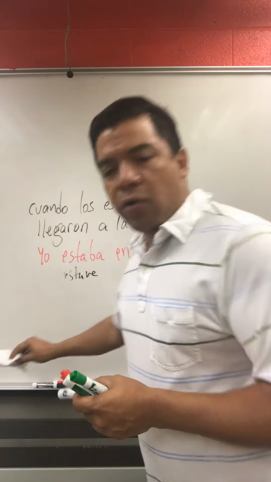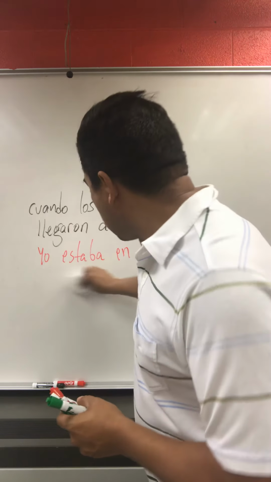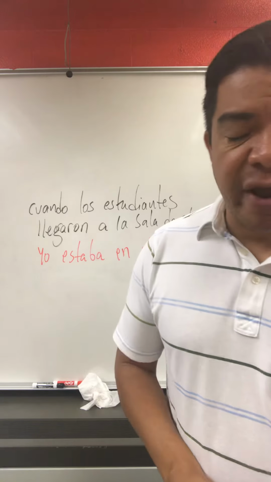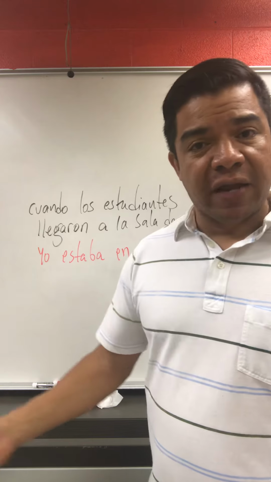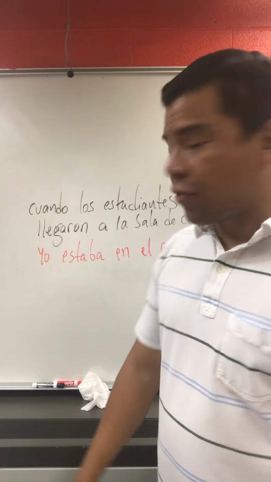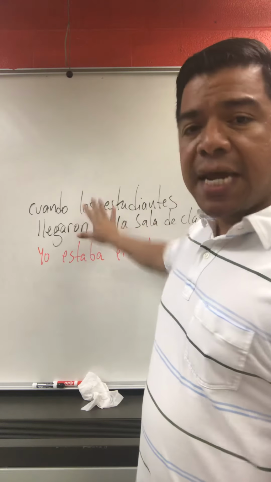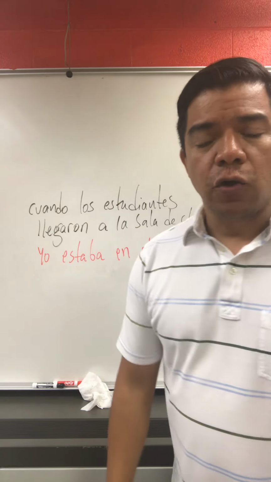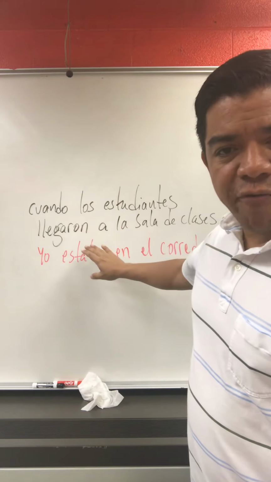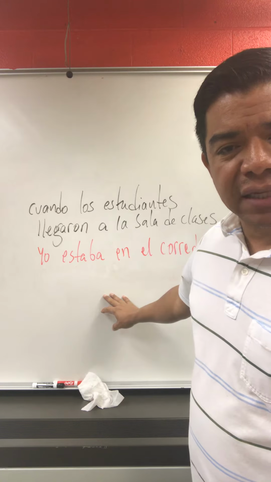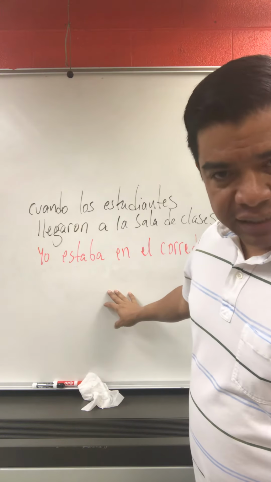Okay? So that will be incorrect. So estuve is the preterite, but the preterite cannot be used because the action never finished, or at least I didn't tell you the action finished. This is how you would use both the preterite and the imperfect in the same sentence.